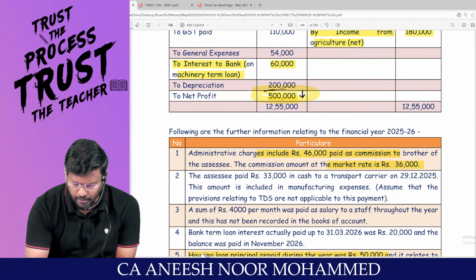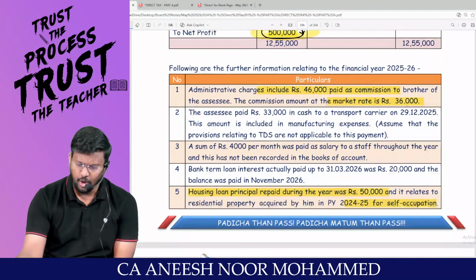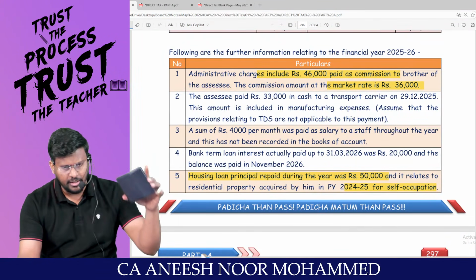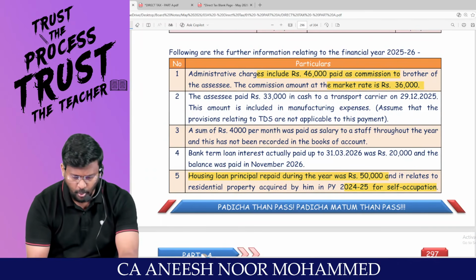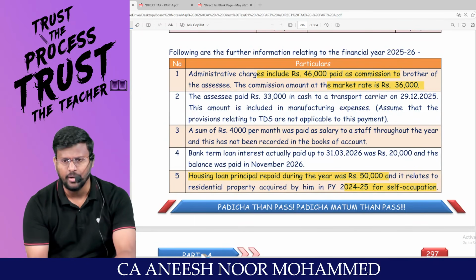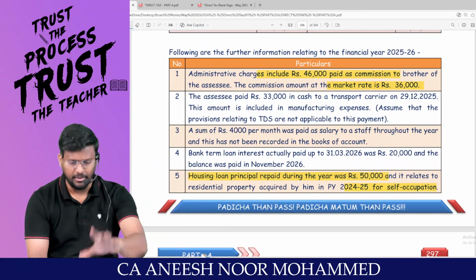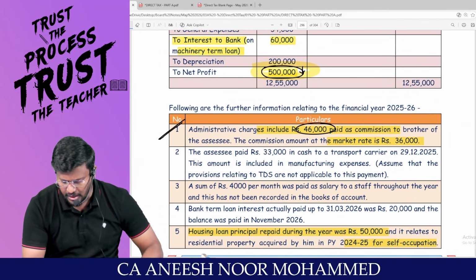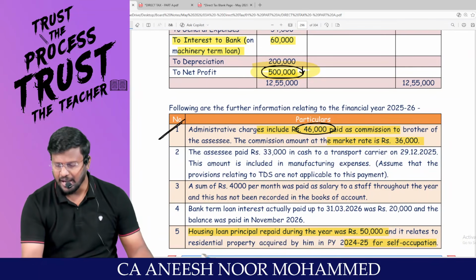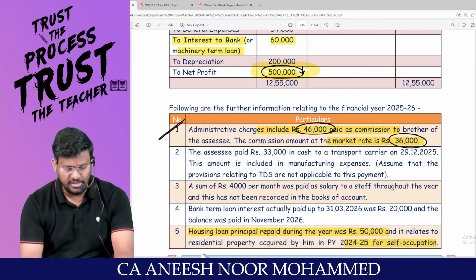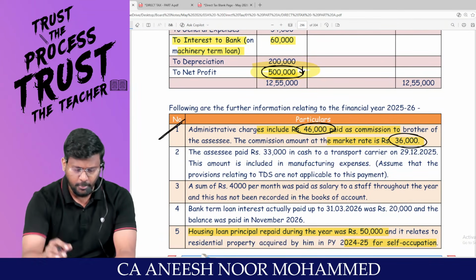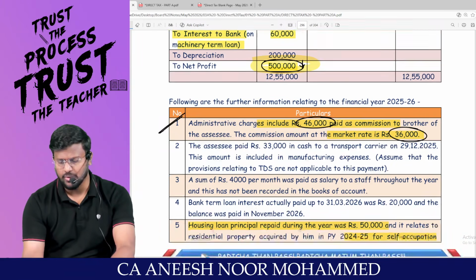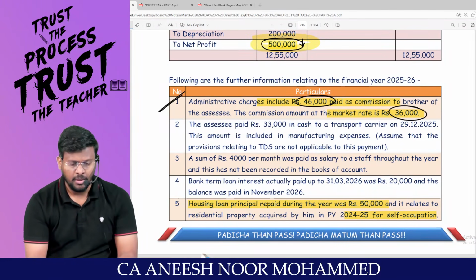Your starting point will be net profit as per P&L. How much lakh? Take the calculator. 5 lakh rupees, everyone type. Okay, I'm going to do the PGBP in the calculator. Net profit as per P&L 5 lakh. Sir, in the profit and loss account debit side, total 46,000 commission has been debited. In that, the market rate is only 36,000. How much extra? Should be added back. Add 10,000. So 5 lakh has become 5 lakh 10,000.